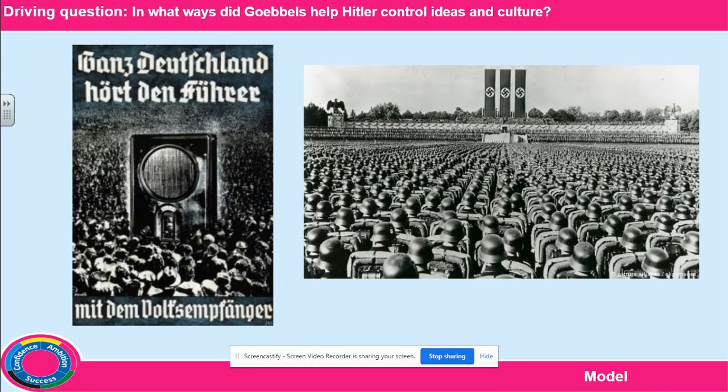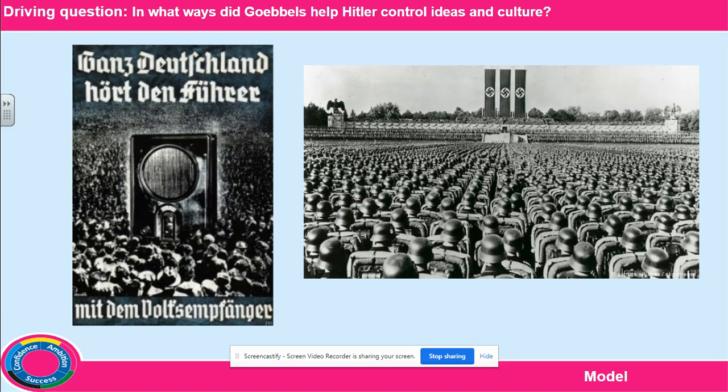Okay, so the Nazis wanted to surround people with their propaganda, and they used censorship to prevent Germans from seeing or hearing anything that gave a different message. On the left, we can see a picture of some radios, and they sold cheap radios and controlled broadcasts. By 1939, about 70% of households had a radio, which gave the Nazis a voice in most people's homes.